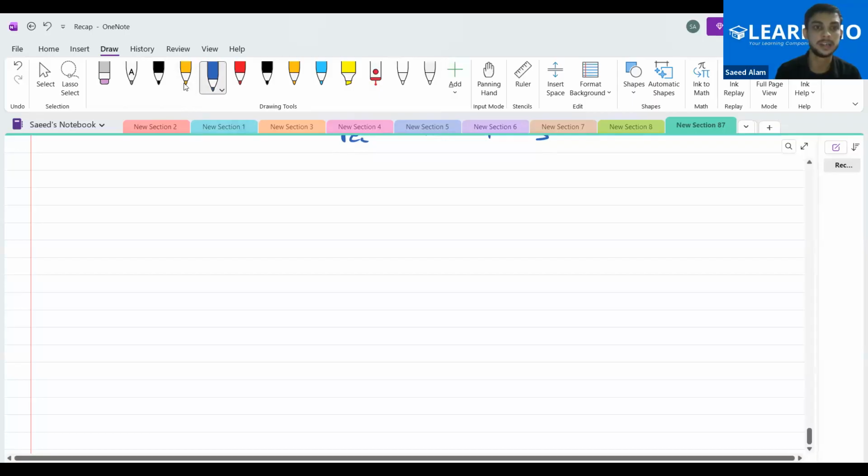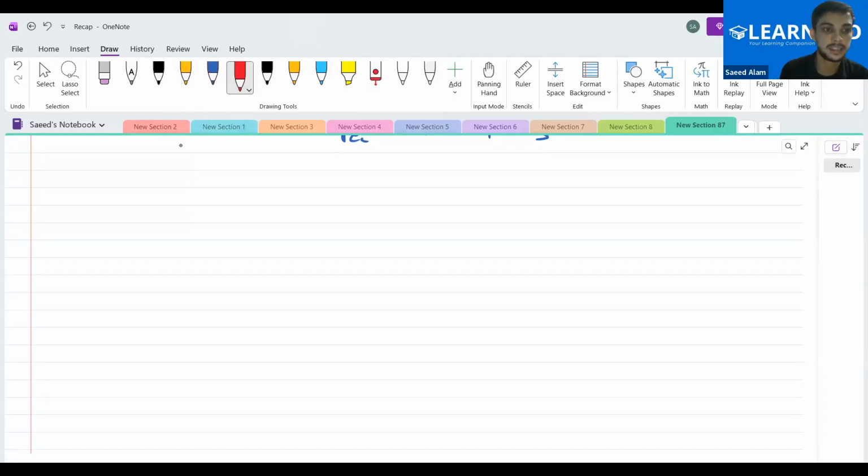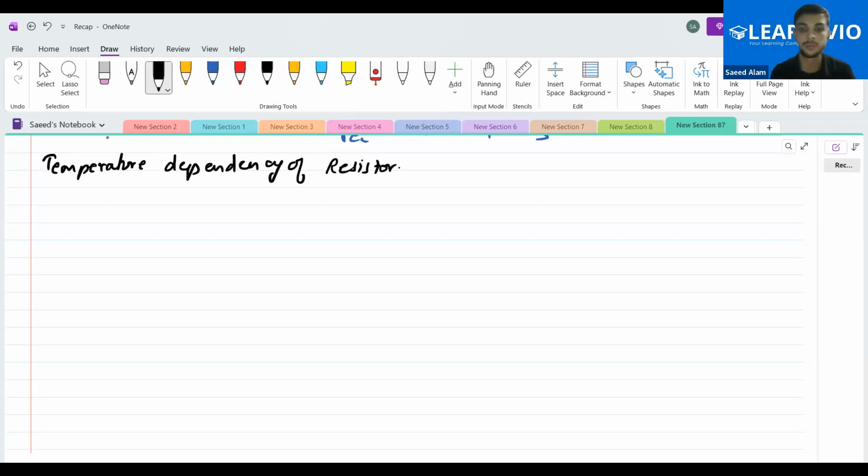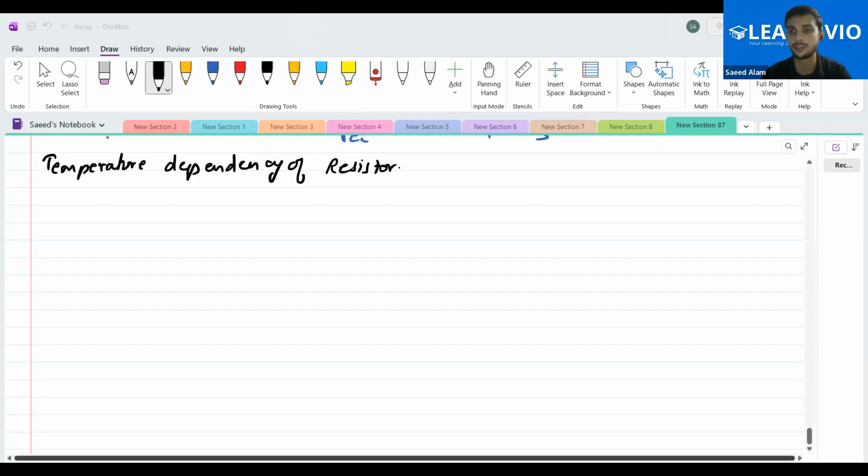One is the temperature dependency of resistance. So what do you people think, does the resistance change on changing the temperature?